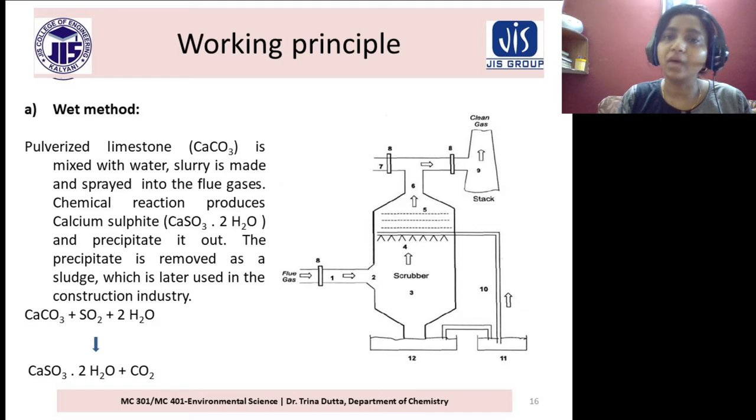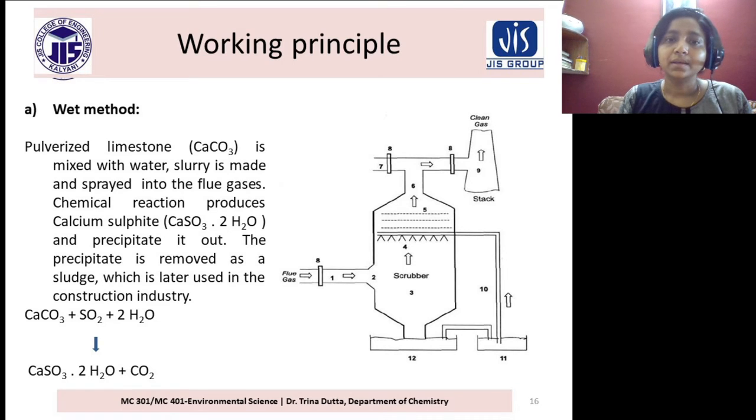So here you follow this figure. Here you can see the gas inlet. Gas means the gas which contains sulfur dioxide, or which contains the pollutant. It is entering this side, and this is the spray. The slurry is sprayed from above, and in the wet method it contains calcium carbonate.